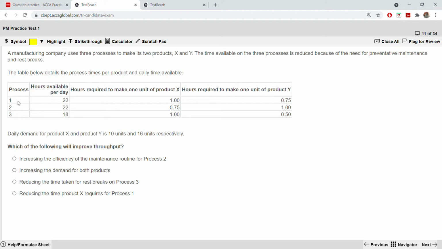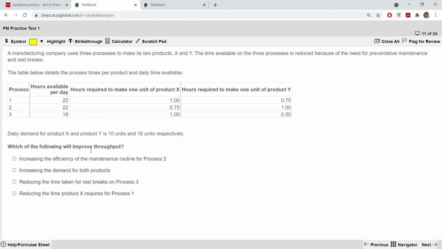So you have been given the three processes. You have been given the hours also for each process. Hours required for the product X and for Y. So daily demand for X and Y, 10 units and 16 units. Which of the following will improve throughput? What is throughput? If you don't know, Google and check.